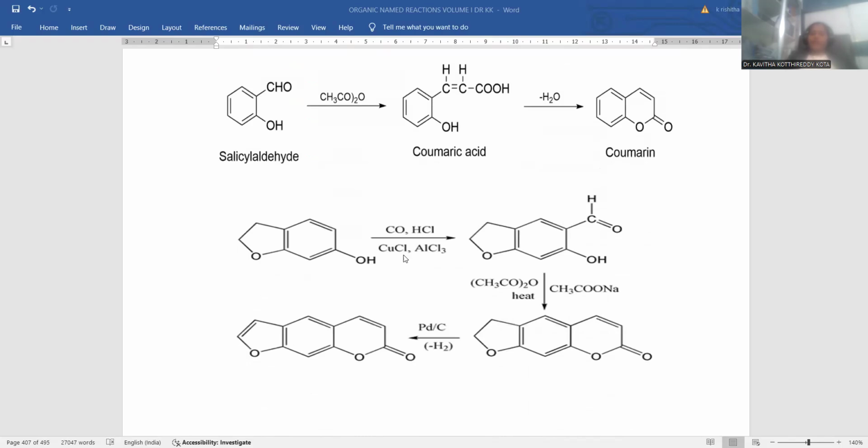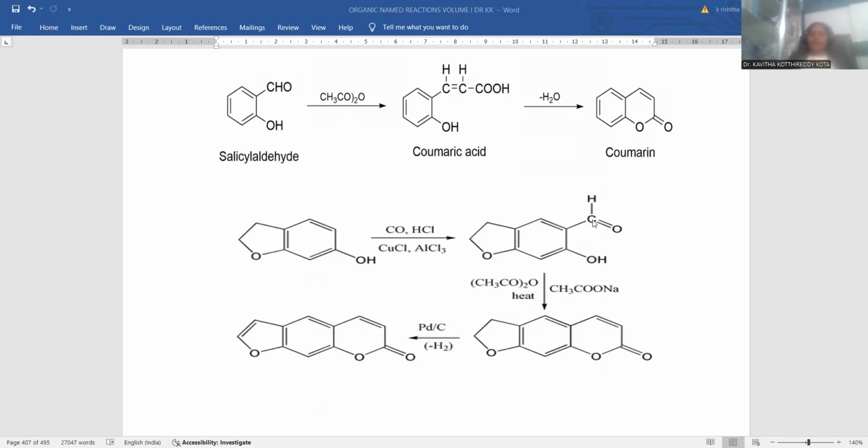Whenever carbon monoxide, HCl, copper chloride and AlCl3 are treated, the Gattermann reaction takes place, so that you establish an aldehyde functionality ortho to the hydroxyl. The aldehyde group generated is the requisite for condensation with acetic anhydride in base-catalyzed conditions, and heating is required, since it is a condensation process. Leaving or breaking of bonds always requires higher temperature. That elevated temperature is maintained either by reflux conditions or water bath conditions, whatever.